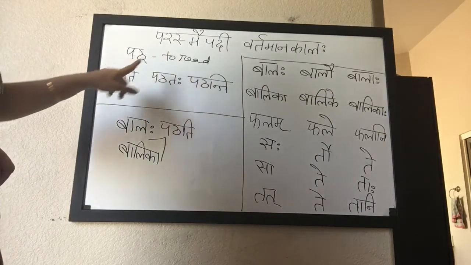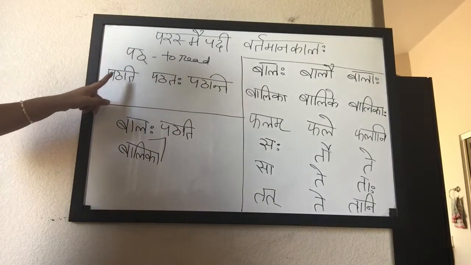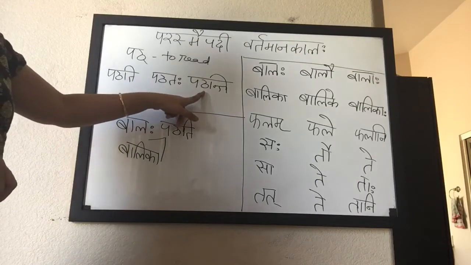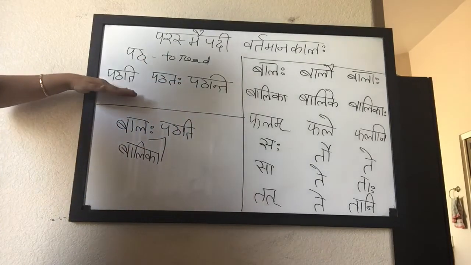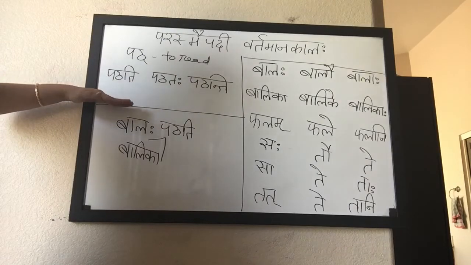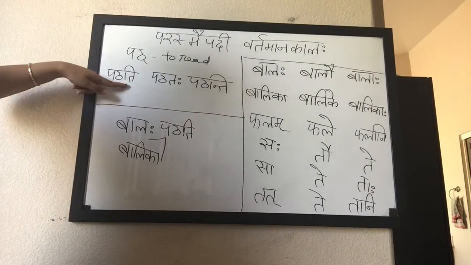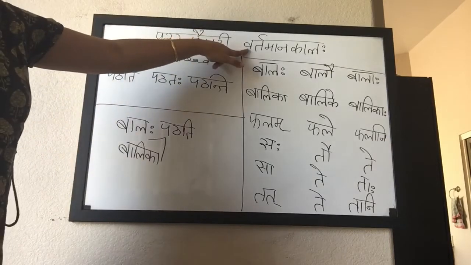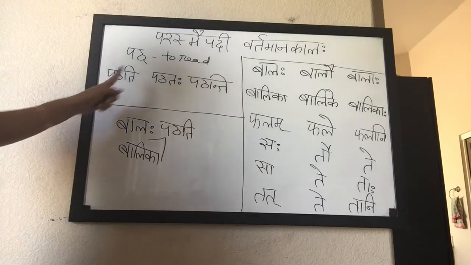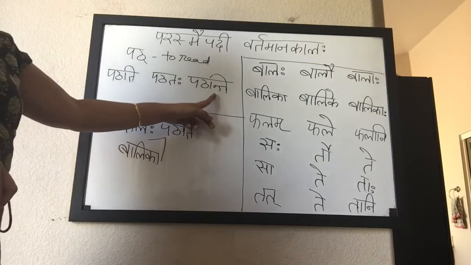It is conjugated in present tense, parasmaipadi, as pathati, patataha, patanti. This is only the prathama purusha given here. There is one more madhyama purusha and then uttama purusha. For now, let us focus on the prathama purusha. It is conjugated as pathati, patataha, patanti. This is singular, this is dual and plural.